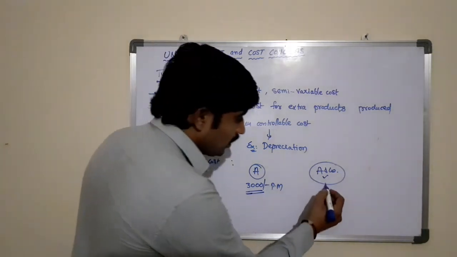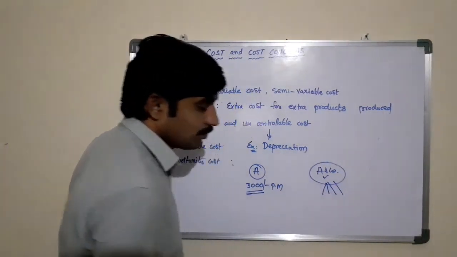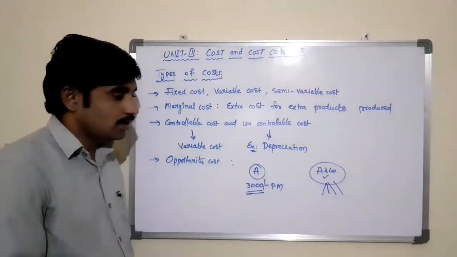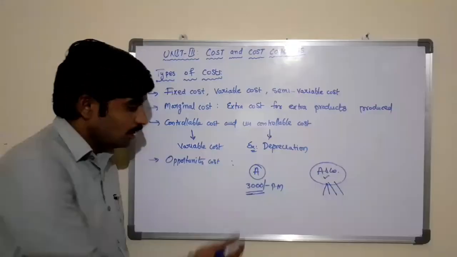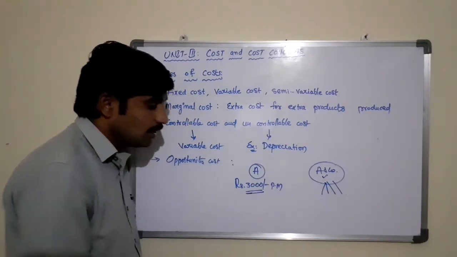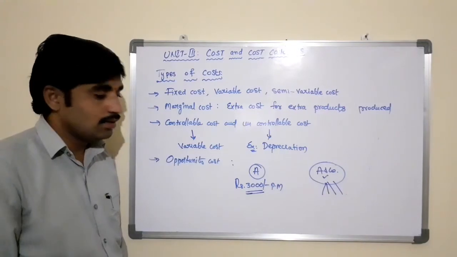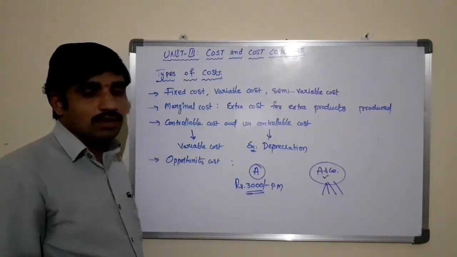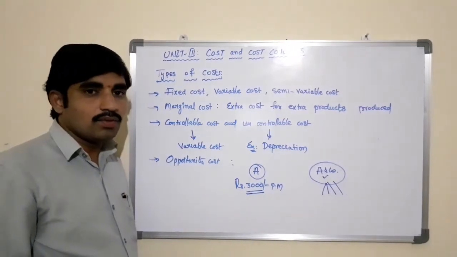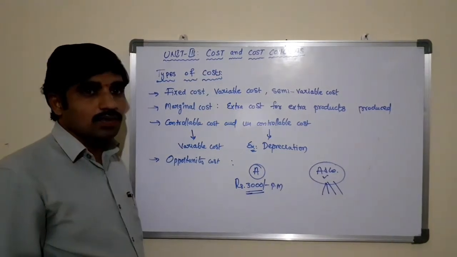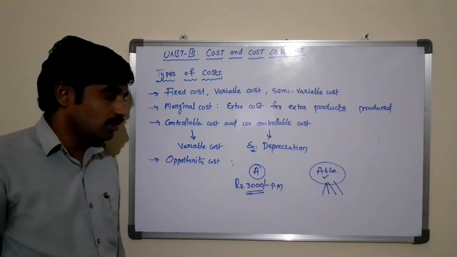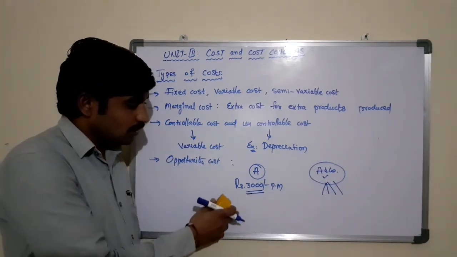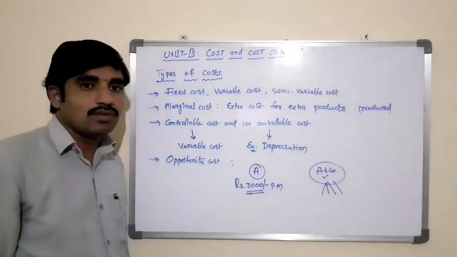Of course, you may generate profits, you may earn something in the organization that he has started, but the amount that he is losing from the job is known as opportunity cost. In other words, opportunity cost refers to the next best alternative foregone.